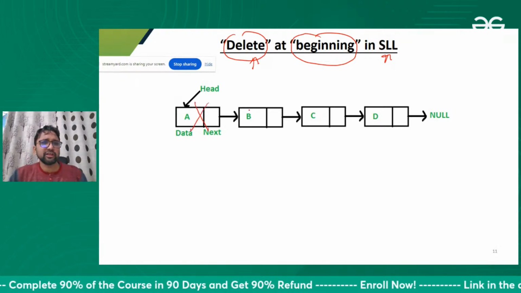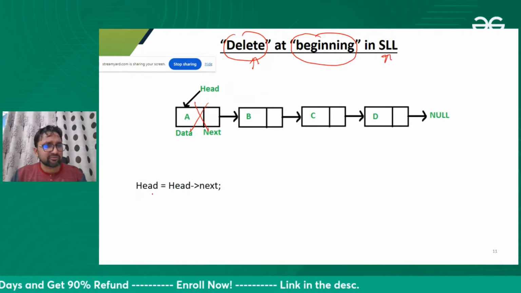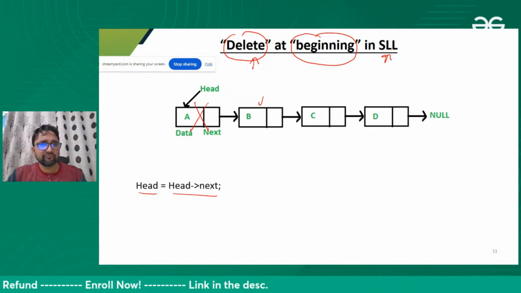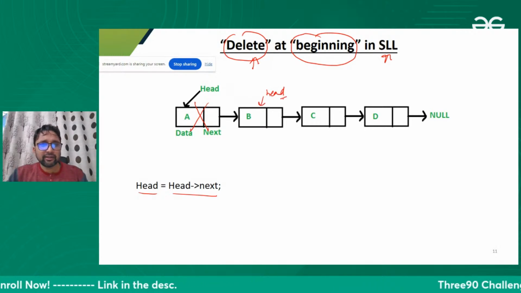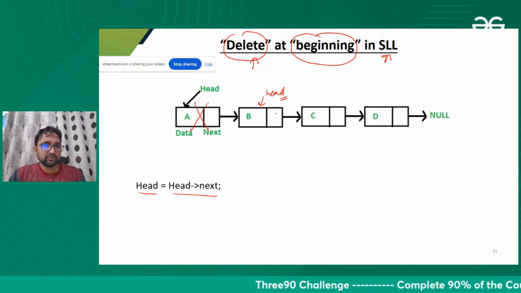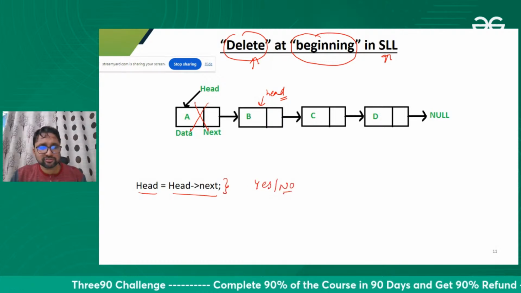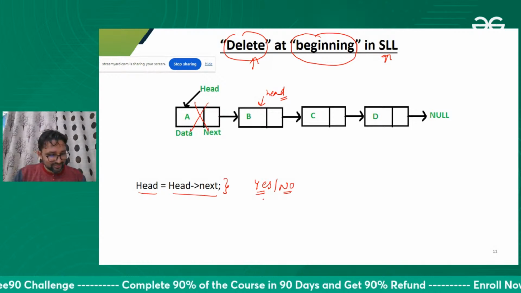What we can do, head is equal to head of next, so head will be here. And can you please reply in the chat box, is this okay, yes or no, or do you want to still improve it, is this okay?